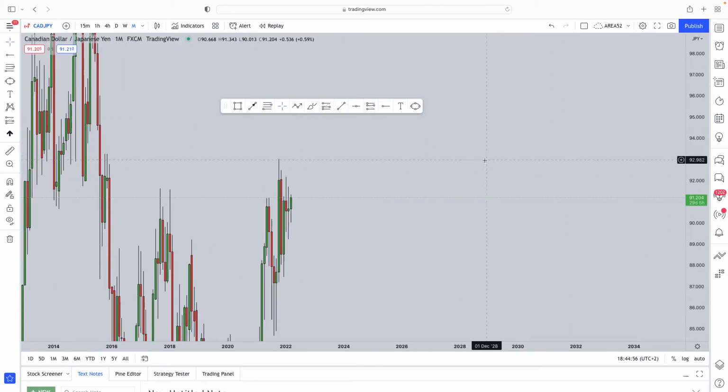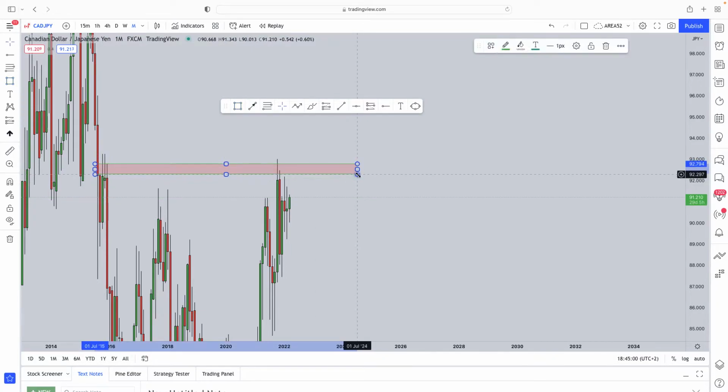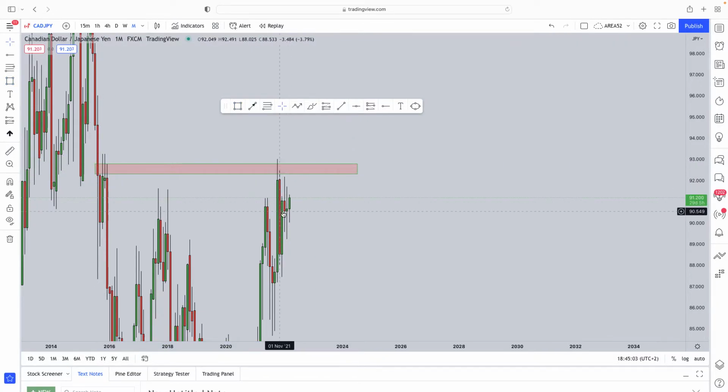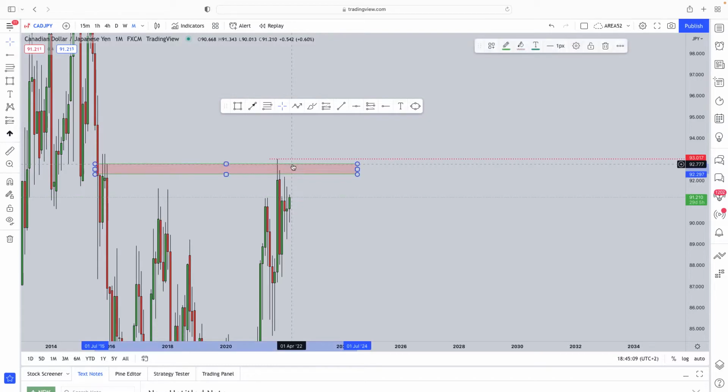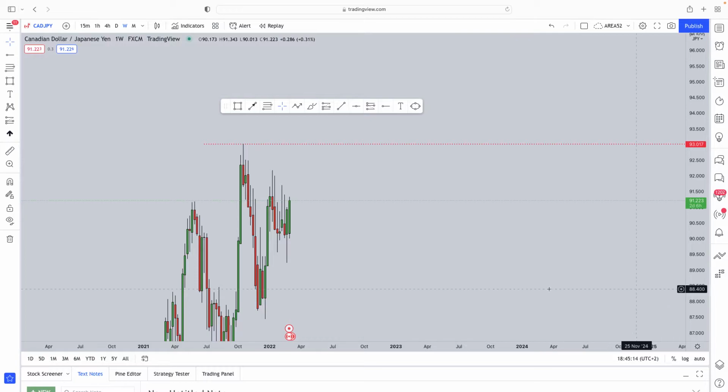Now, starting on the monthly time frame, what do we have? Firstly, we can see how the market had printed this strong level of resistance, and we can definitely expect the market to go and hit that level once again. So we are going to use these highs as our take profit level, as we're expecting the CAD to increase in strength over time. From a weekly perspective, what do we see?